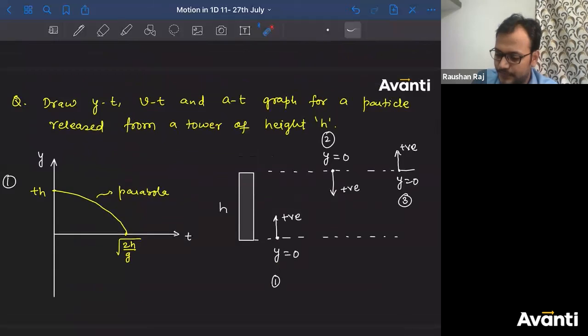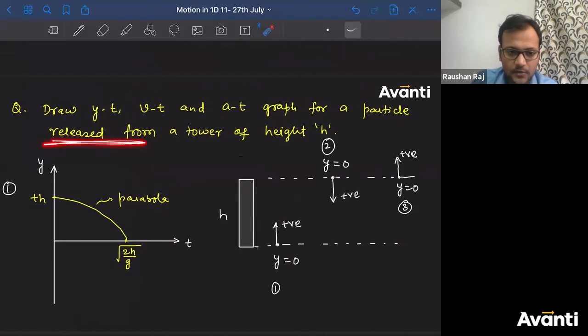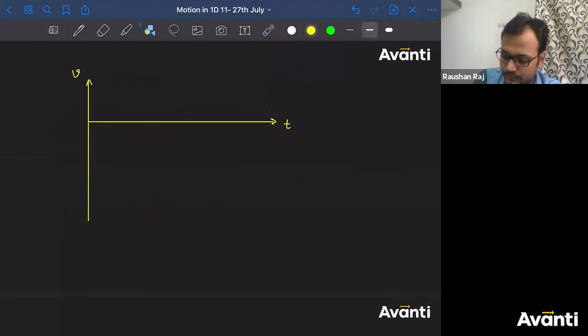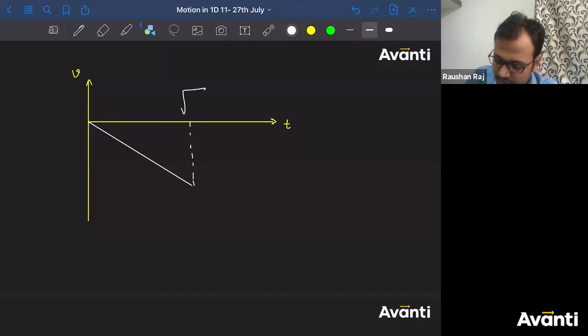Look at what is given: released from a tower. Released means initial velocity is 0. It is a straight line, right? Why a straight line? Because acceleration is constant. This is the graph. This is the time t equal to square root of 2h by g.